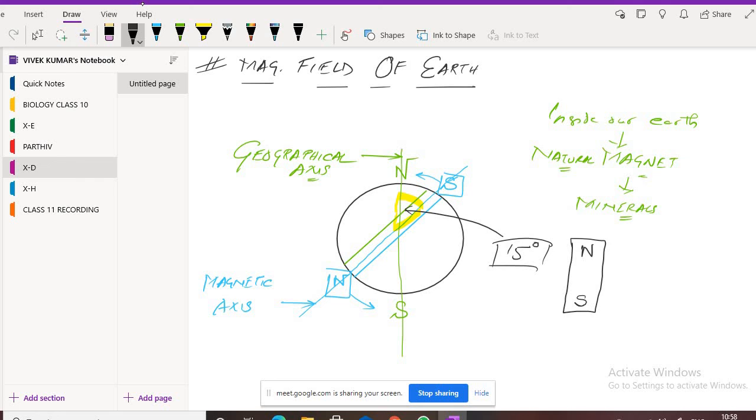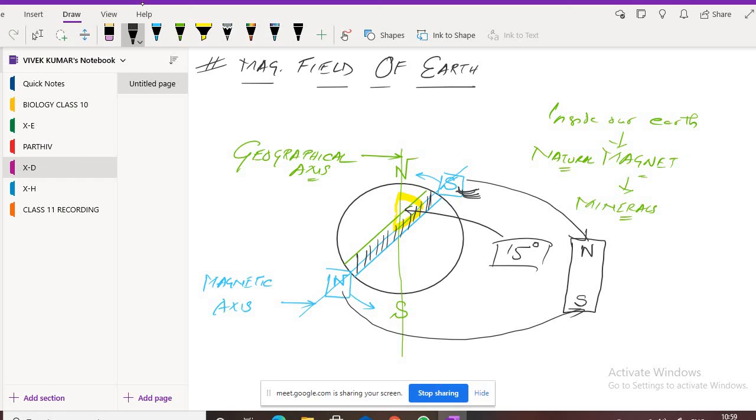That means, can you see that inside the earth this is the magnet? That magnet's south pole is here on the top. So this south pole will attract this north pole, and the earth's magnet's north pole will attract the south pole.